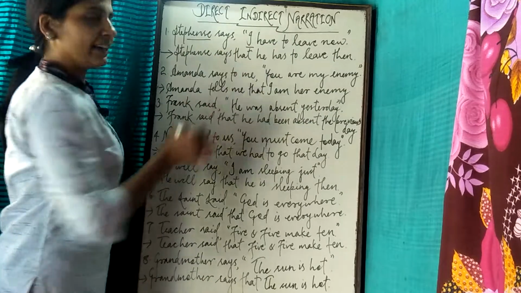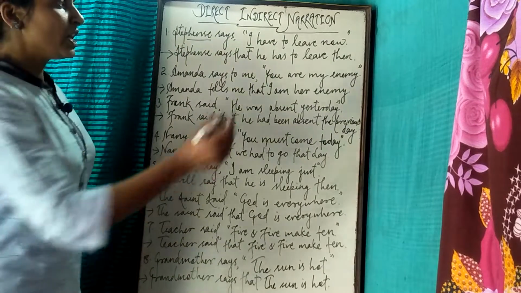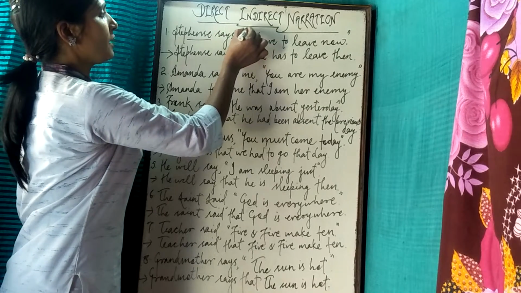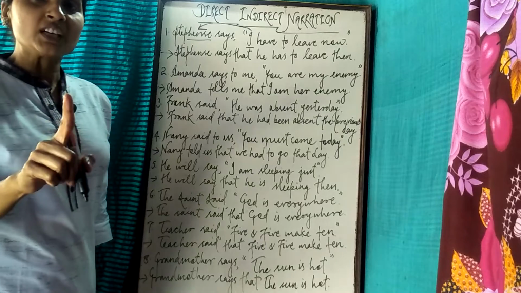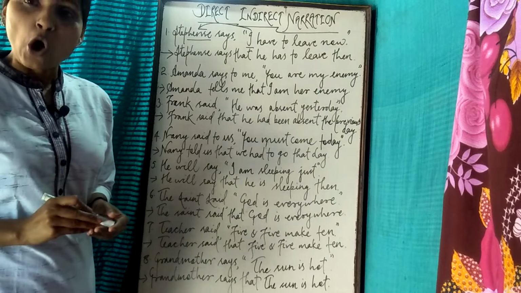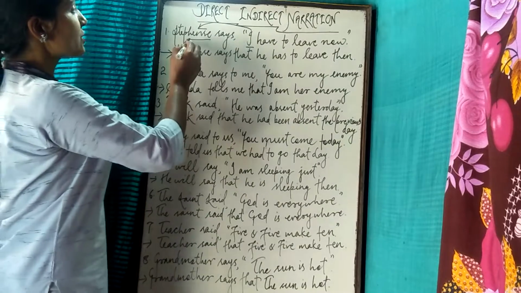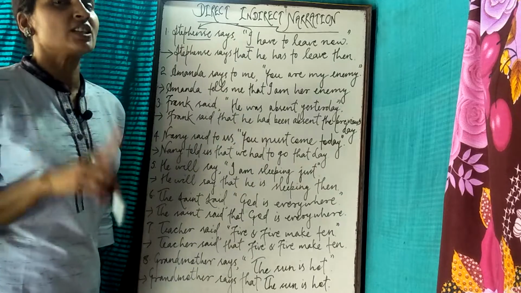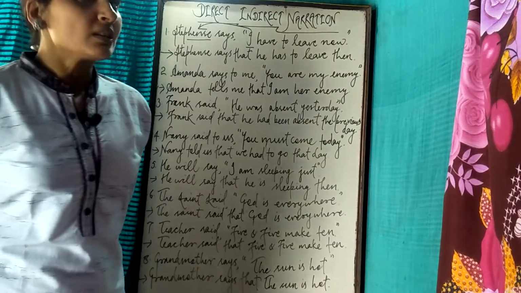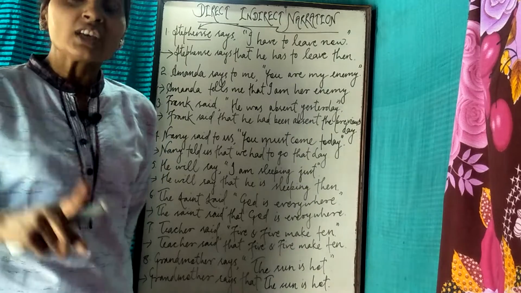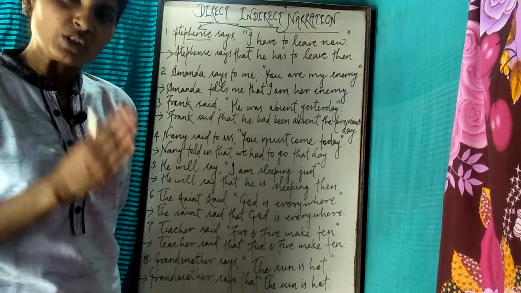Here I is first person, so the first person will be changed according to the first person, and be attentive towards the use of tense. As Stephen says, it is in present indefinite. As per your rules, if the reporting verb is in present or future, there will be no change of tense in the reported speech.